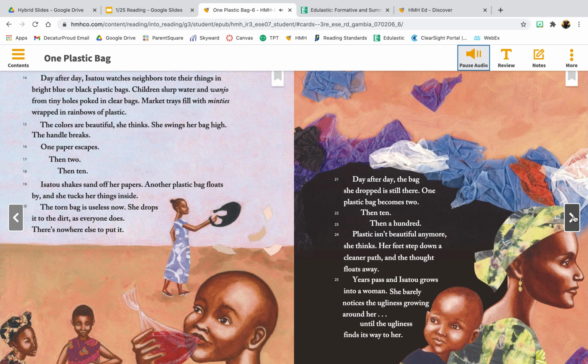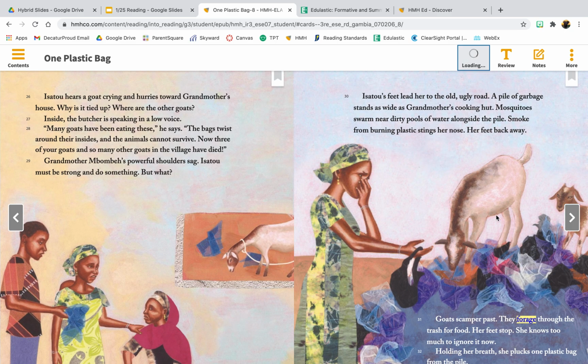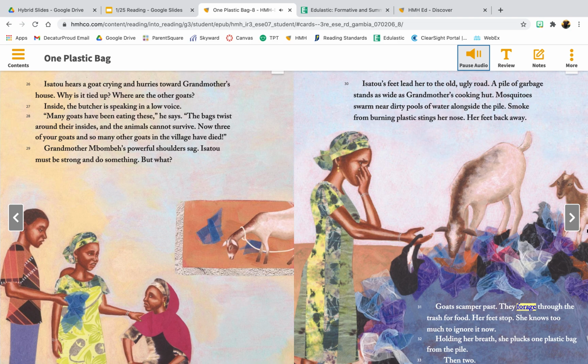Years pass, and Isatu grows into a woman. She barely notices the ugliness growing around her, until the ugliness finds its way to her. Isatu hears a goat crying and hurries towards Grandmother's house. Why is it tied up? Where are the other goats?